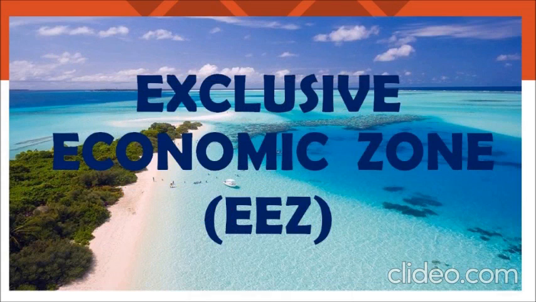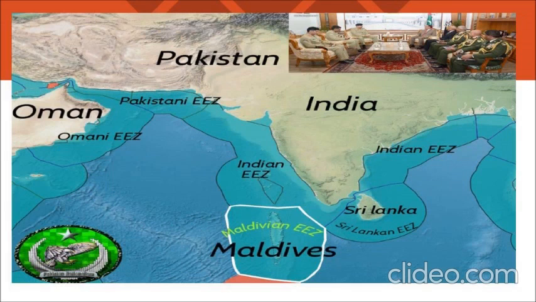So now children, understand what an exclusive economic zone is. It is that area of the sea in which a sovereign state has special rights regarding the exploration and use of marine resources, including the energy production from the water and wind.